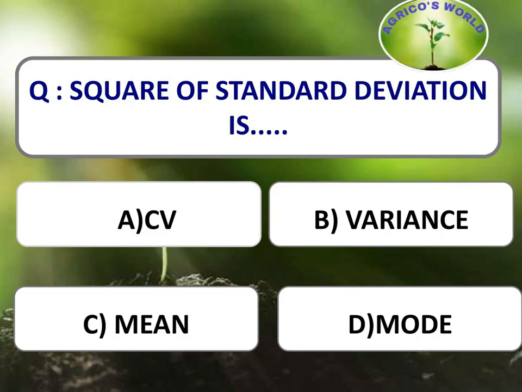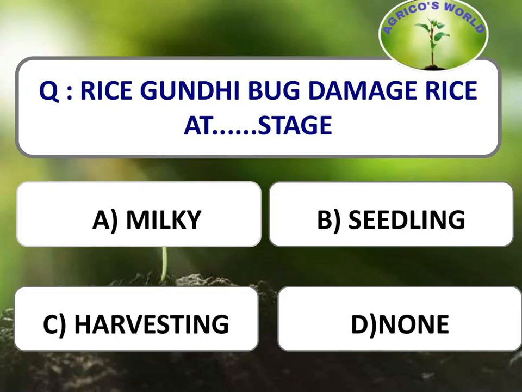Square of standard deviation is? The square of standard deviation is variance. Rice gundhi bug damages rice at which stage? Rice gundhi bug damages the rice at milky stage.